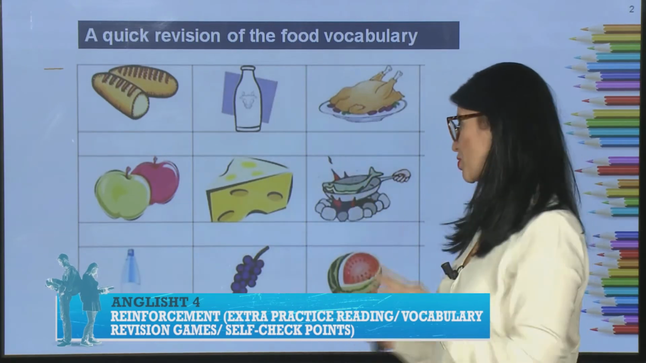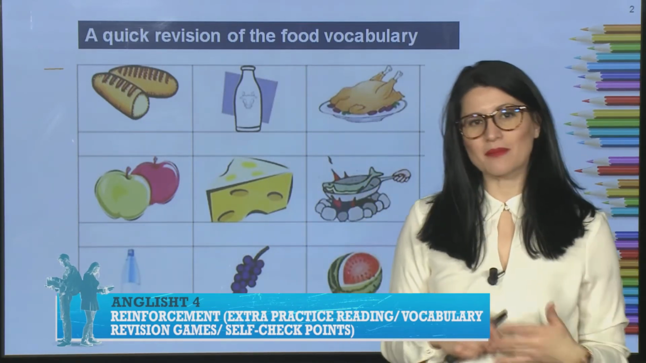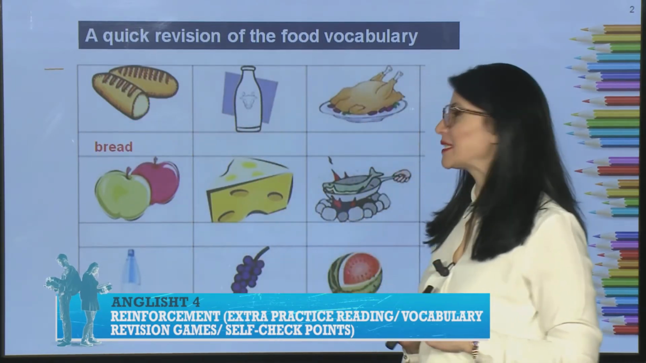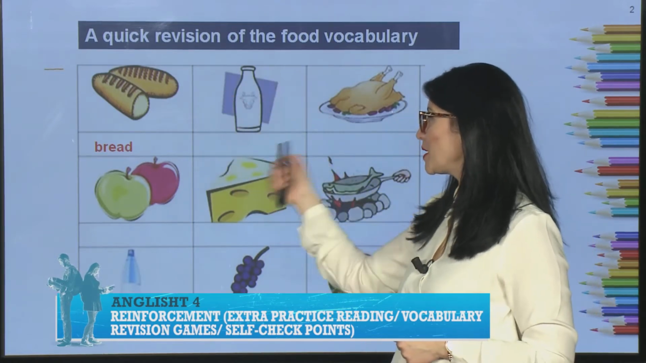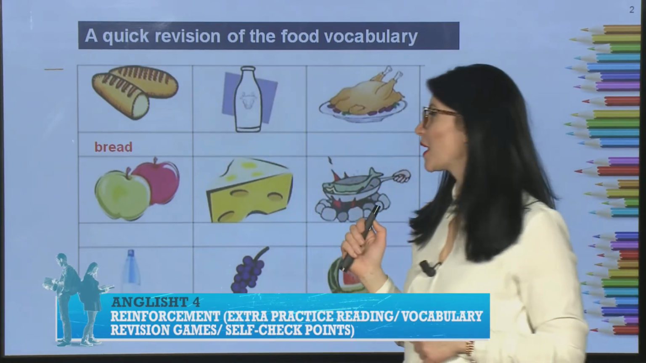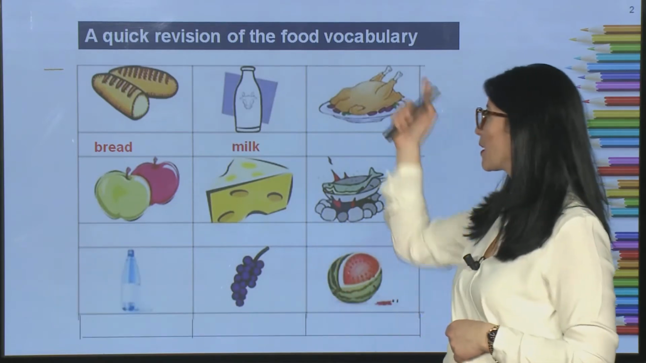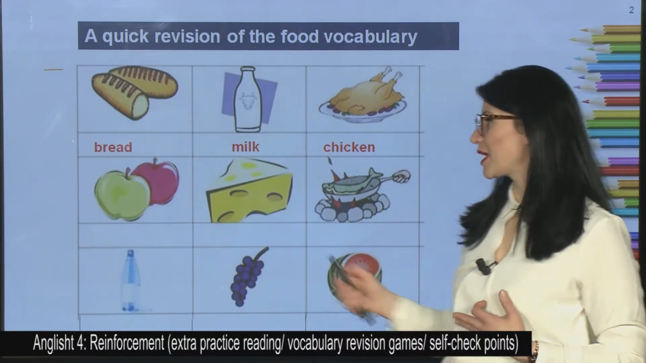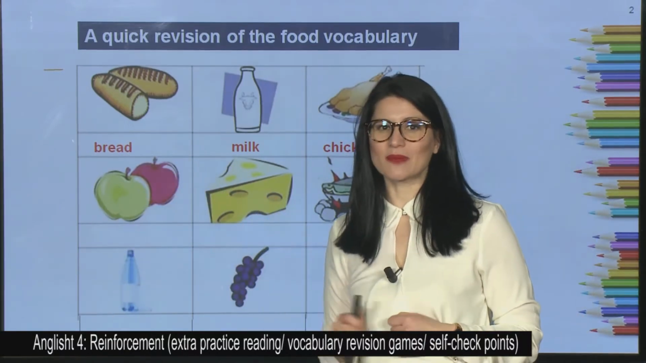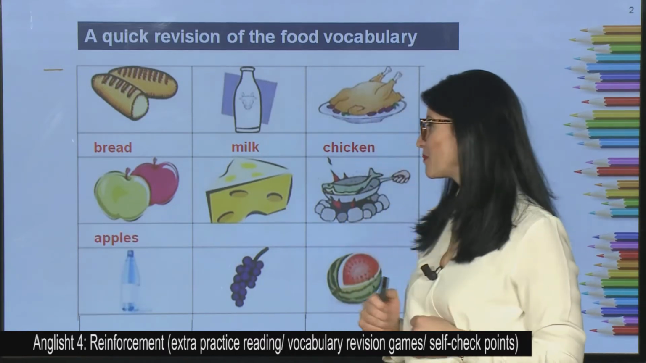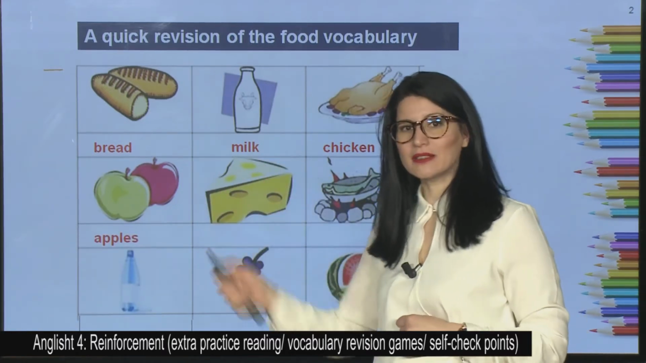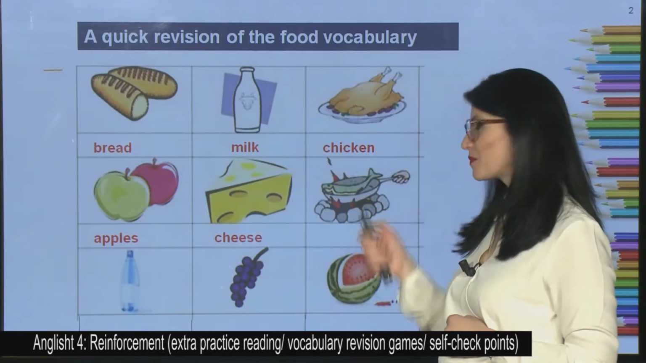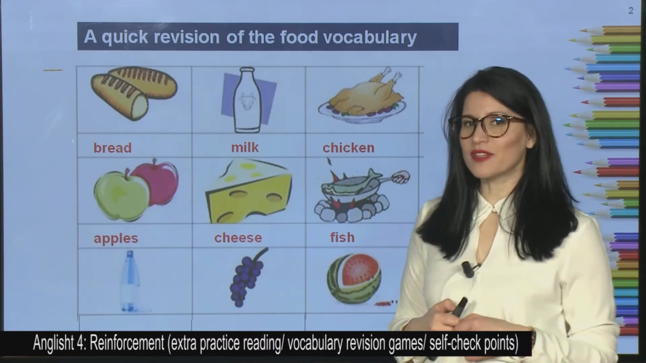We have got here a picture of words and we are going to name this food together. So what can you see here? Right, it's bread. What about here? What can you see here? It's milk. What about this one? What can you see here? It's chicken. And then, what fruit is this? Yes, it's apple. And then, here, what can you see? Cheese. Have a look at here. What can you see? Fish.